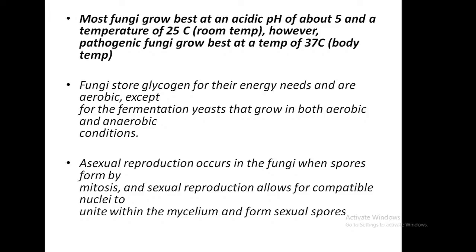Asexual reproduction occurs in fungi when spores form by mitosis, and sexual reproduction allows compatible nuclei to unite within the mycelium and form sexual spores. So there are two types of reproduction, sexual and asexual.